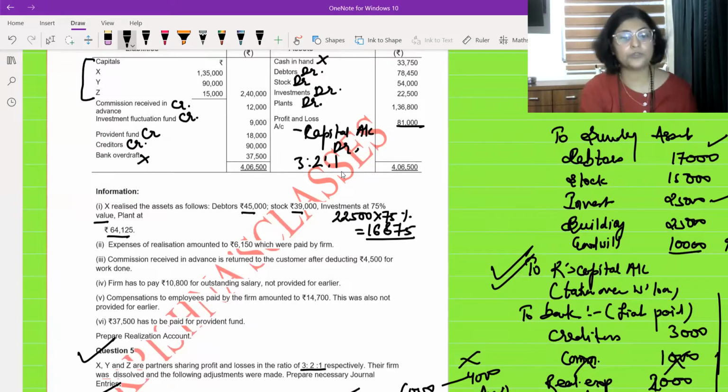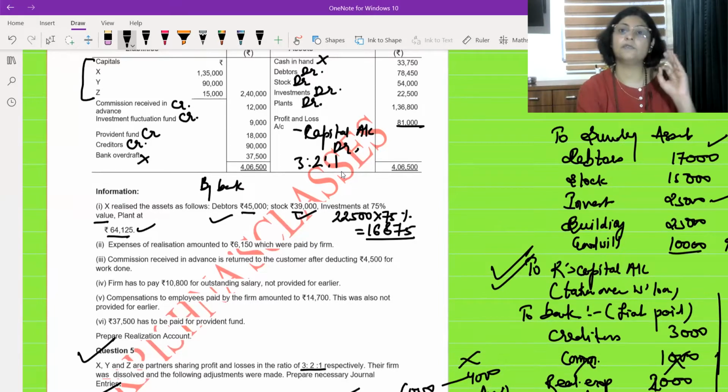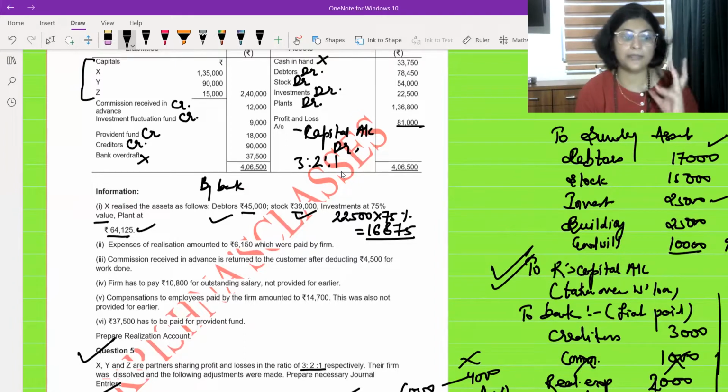Where are we going to write all this? In realization account under by bank. When we write by bank, under that we will write debtors, we will write stock, we will write investment, and the value of plant, which is 64,125, students. I hope till here it is clear. I have slowed down my speed because I'm not making the account, but I'm explaining it.